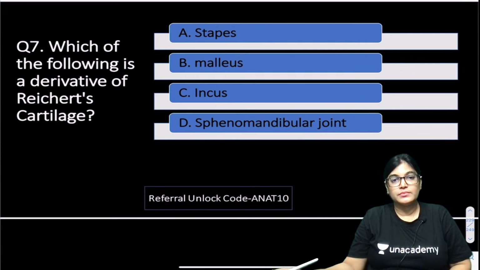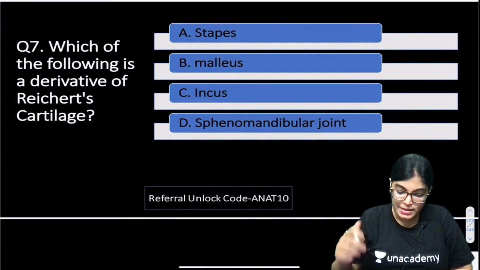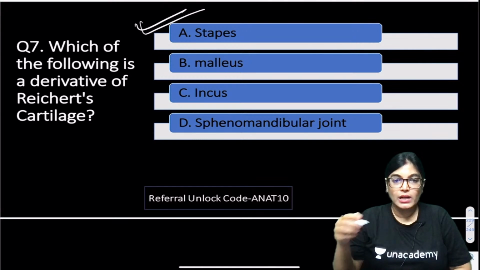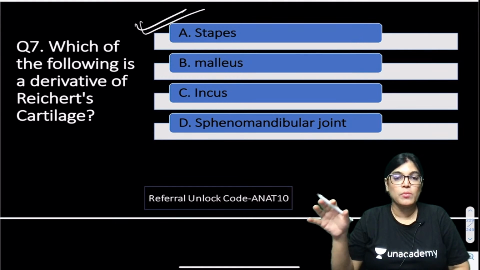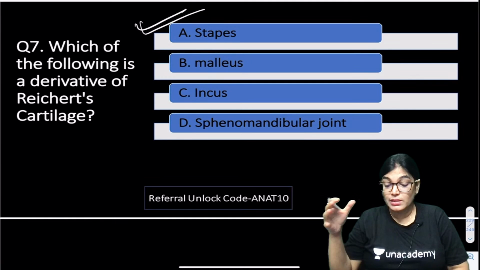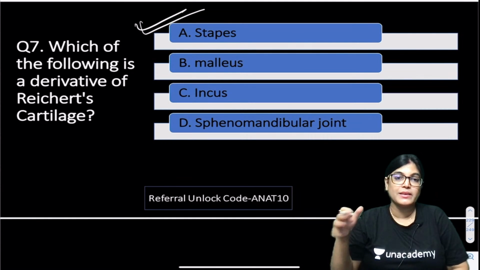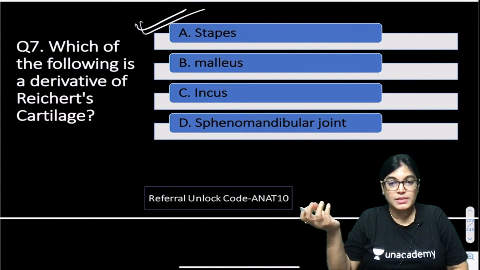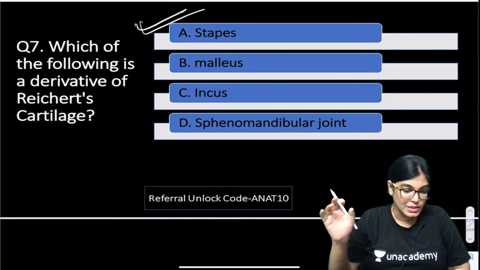So the correct answer is stapes, is absolutely correct. All other, malleus, incus and sphenomandibular ligament, all others are not arising from Reichert's cartilage. Malleus and incus are arising from the first arch cartilage. So, let me give you the detail about this.